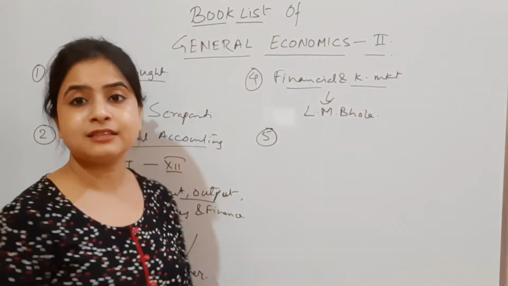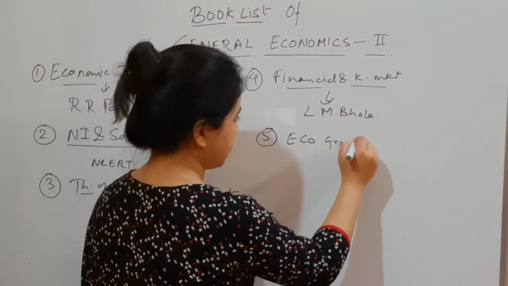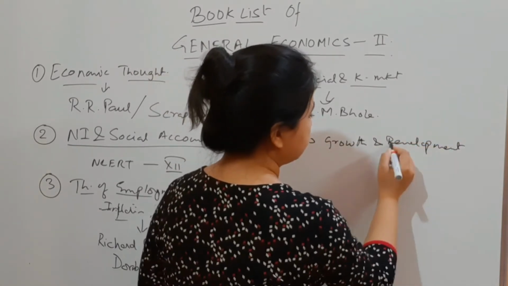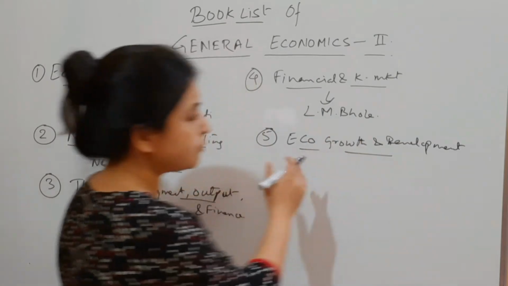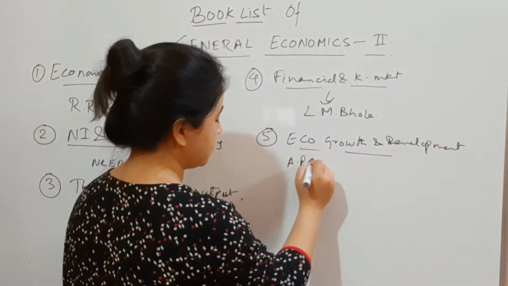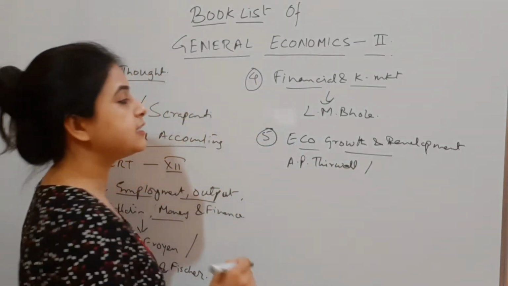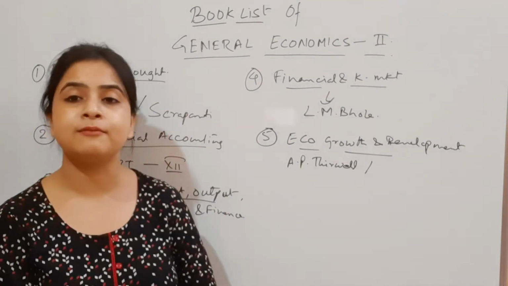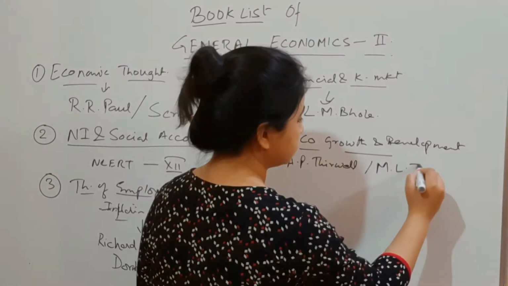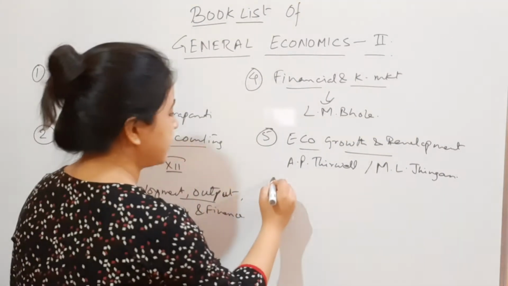Now the fifth part is economic growth and development. For this, there is a wonderful book, A.P. Tharwal. Also, you can find economic growth and development helpful from M.L. Jingam as well. So, M.L. Jingam and A.P. Tharwal.